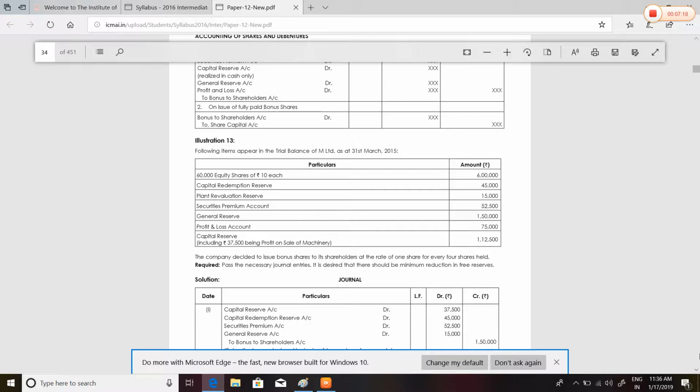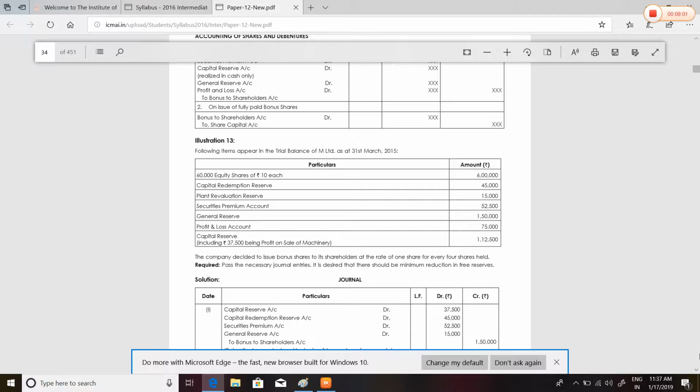Following items appear in the trial balance of M Limited as at 31st March 2015. 60,000 equity shares of rupees 10 each, that is 6 lakhs. CRR 45,000, plant revaluation reserve of 15,000, SP account 52,500, general reserve 1,50,000, profit and loss 75,000, capital reserve including 37,500, being a profit on sale of machinery, 1,12,500.